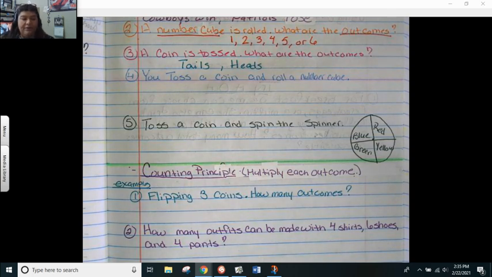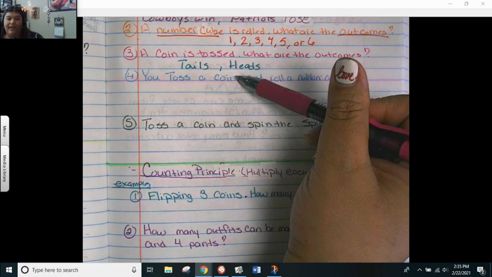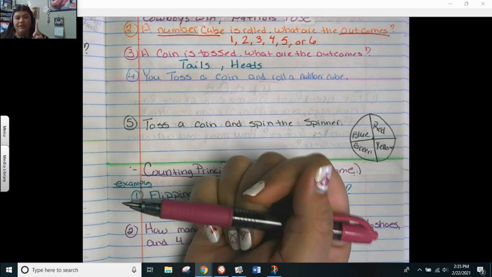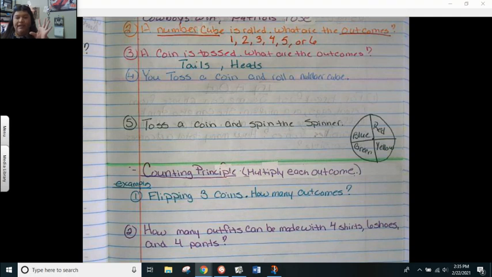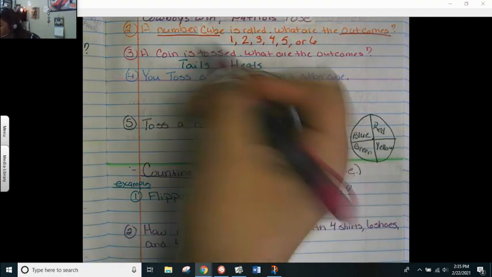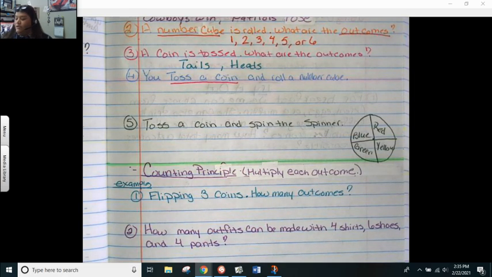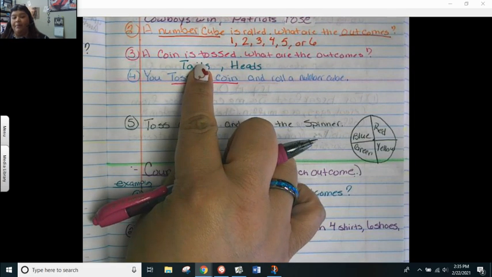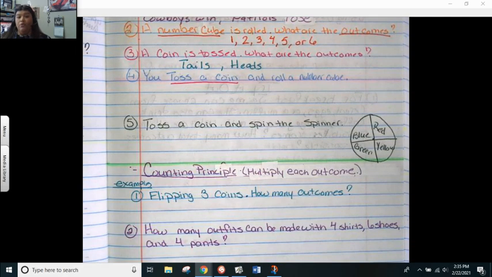Okay, so you should have written it down already. You toss a coin and roll a cube. So I'm combining 2 and 3. Now the first thing you're doing is going to be what we call our branches. It's our tree trunks, actually. So tossing a coin, I call that my tree trunks. So go back to the coin. What could happen if you tossed a coin? Tails or heads. So I'm going to write those down.